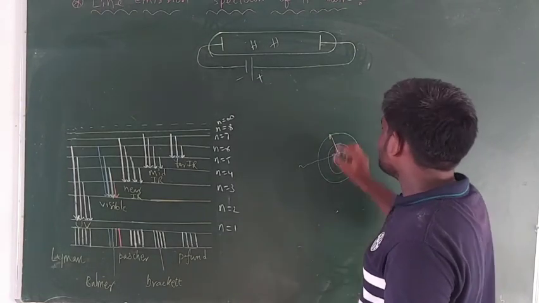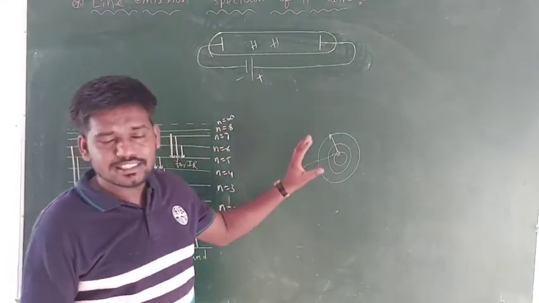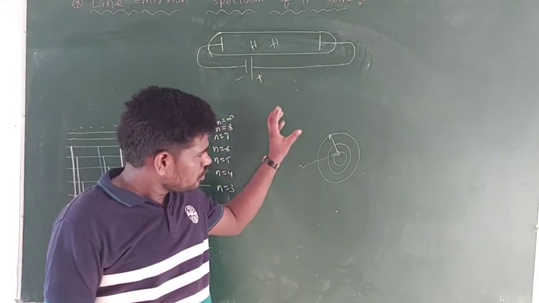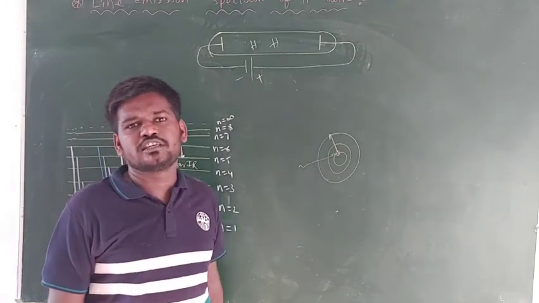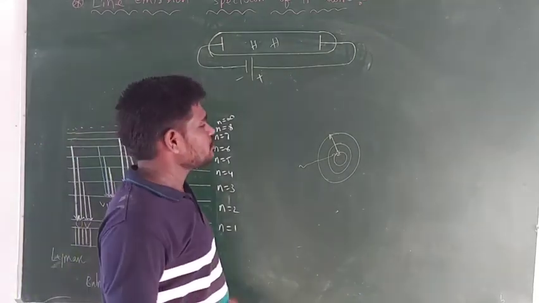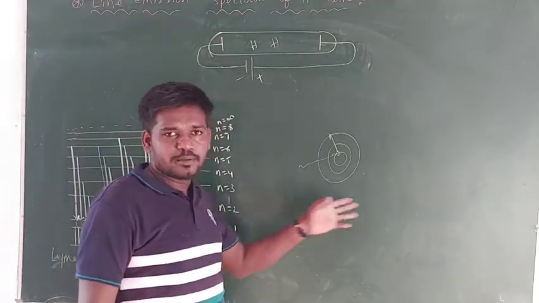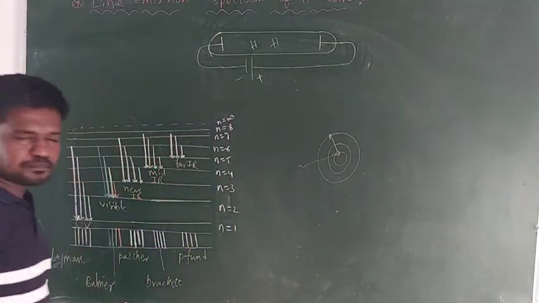In the higher orbits, the electron is unstable. Again, it wants to de-excite to its original position. During the de-excitation, the energy absorbed by the electron will be emitted. Due to that emission, we can get a spectrum.